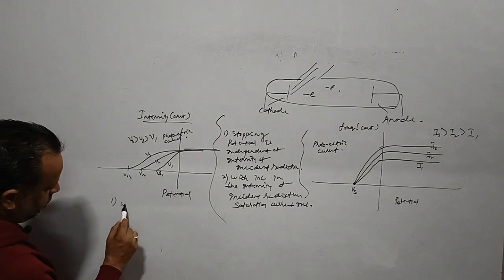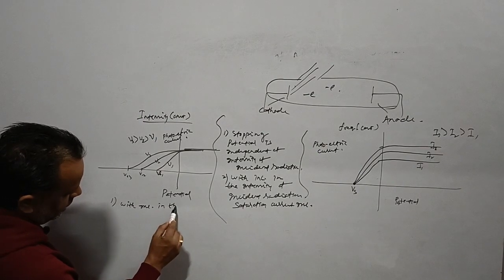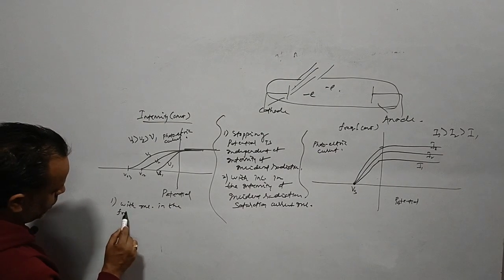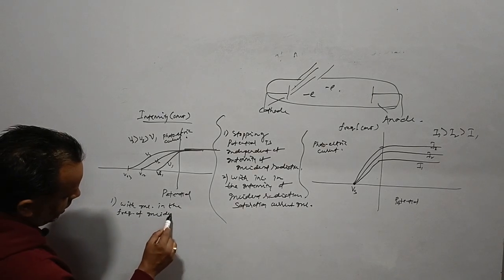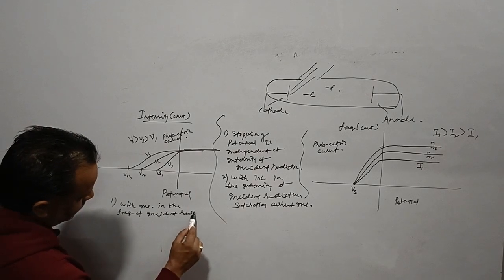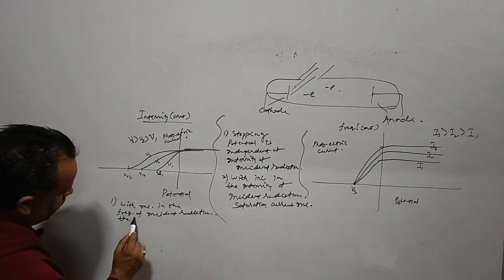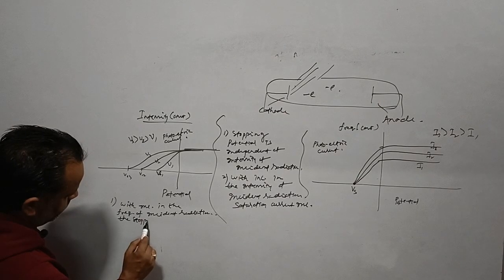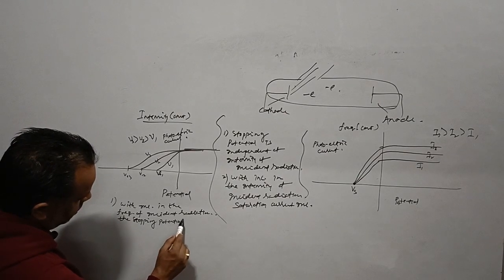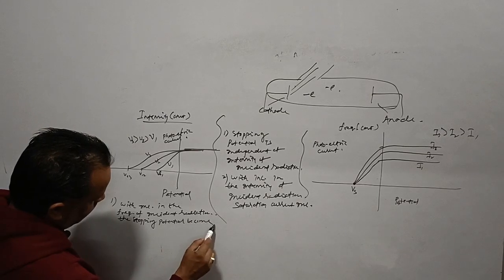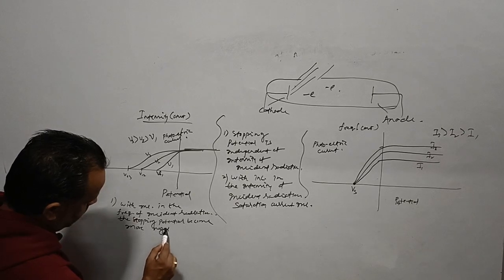What are the observations? We see that with increase in the frequency of incident radiation, the stopping potential becomes more negative.